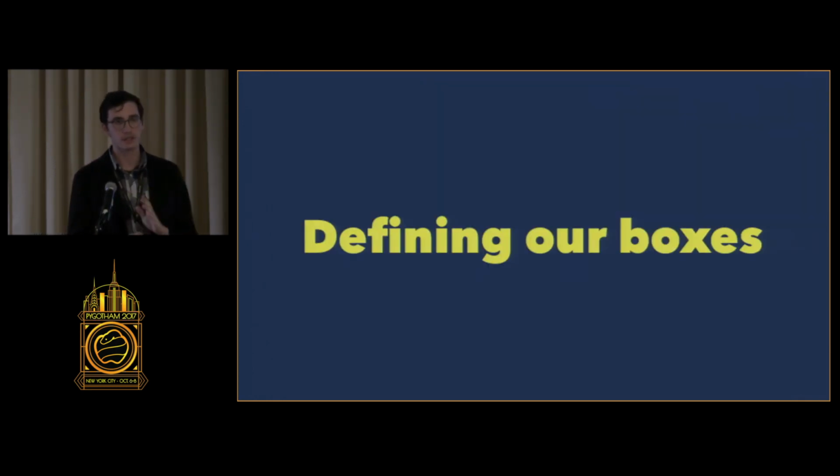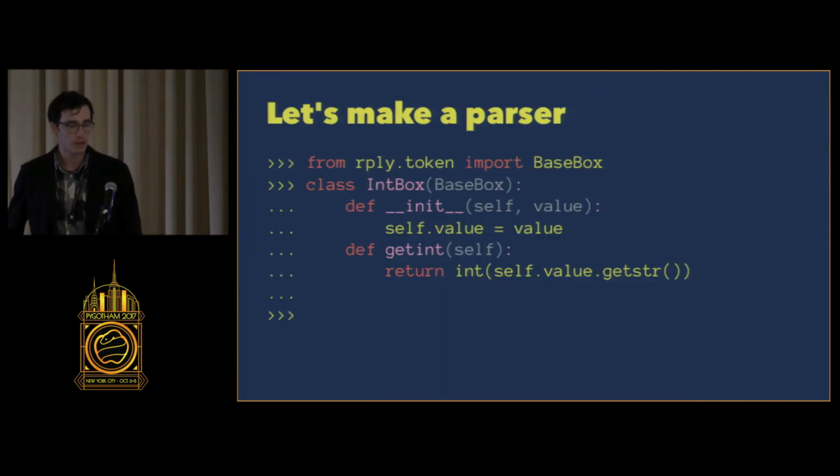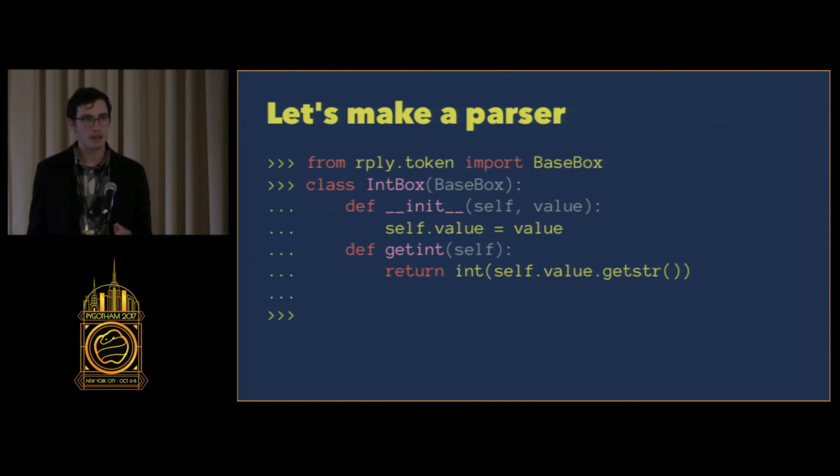So we're going to define our boxes now. So first is the int box. And from rply, we're going to import what we call a base box. It's a box that doesn't know anything at all. And we'll subclass this into int box. When it's initialized, it gets a value. This value is whatever characters were in that stream at that point that it recognized as matching that regular expression. And then we're going to add an extra function to this.